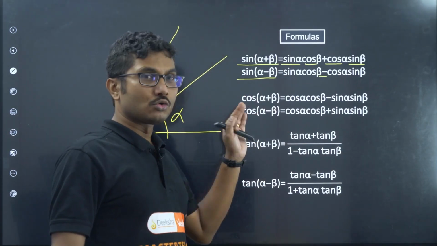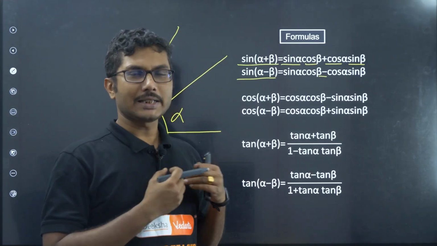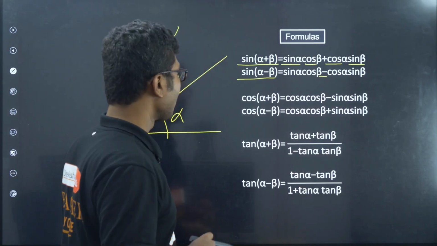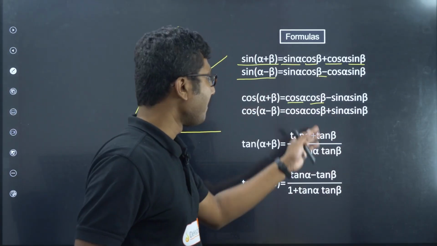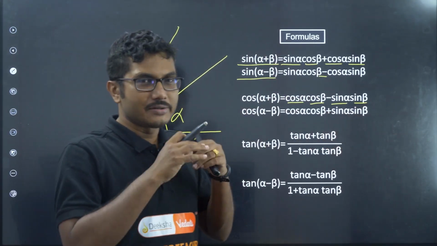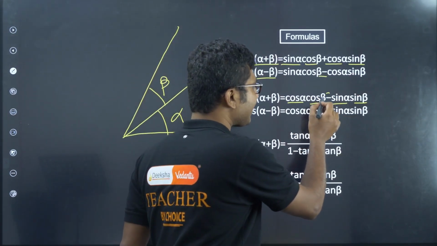Now when it comes to cos, cos stays with only cos. I am cos, I will stay with cos. You are sin, you stay away from me. So cos alpha plus beta is cos alpha cos beta minus sin alpha sin beta. So he is saying I am cos, I will stay alone, you sin, you stay away from me, that is why this negative sign is coming.